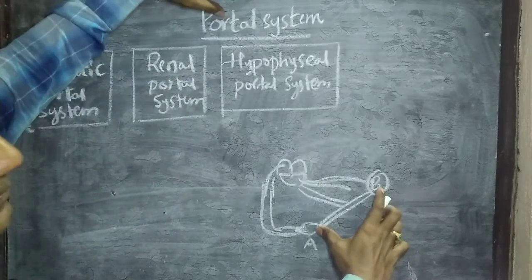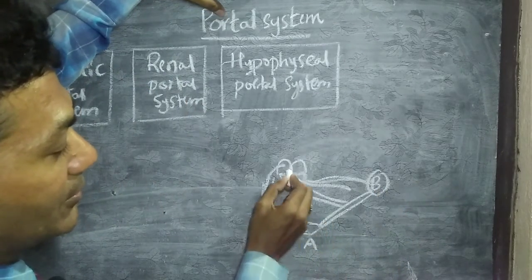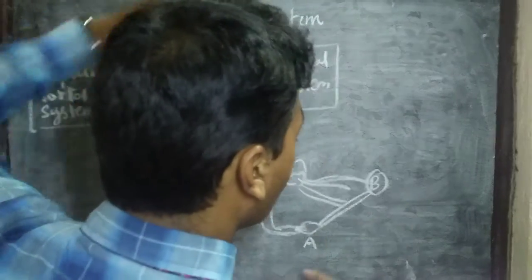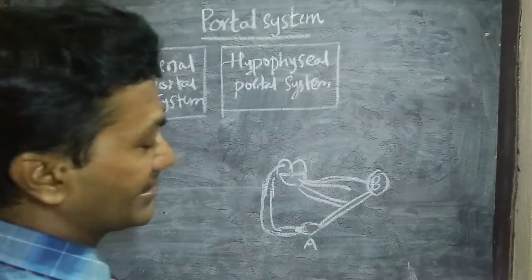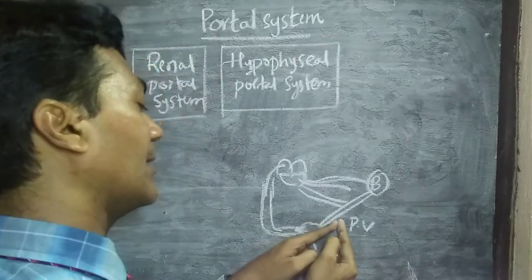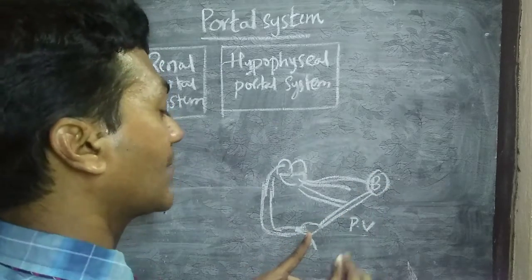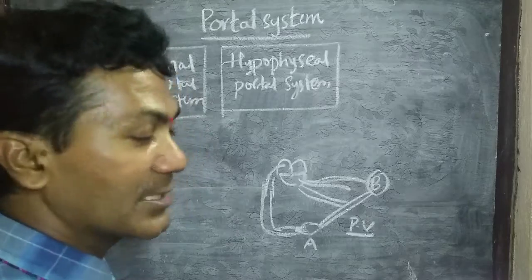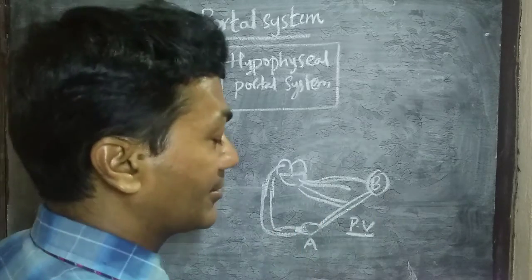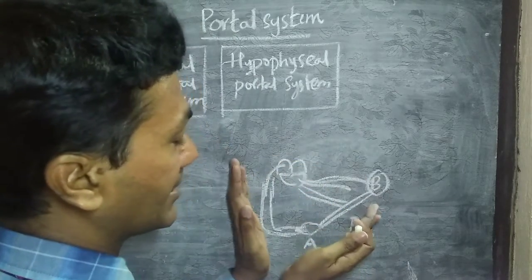portal system. So here the blood is not carried to the heart, directly blood is carried from body part to body part. So such a vein is known as portal vein. The vein which collects blood from a body part and supplies it to another body part, that vein is known as portal vein. It comes under venous system only. Don't think it is an arterial system. No, it is for venous system. So it's a part of venous system.